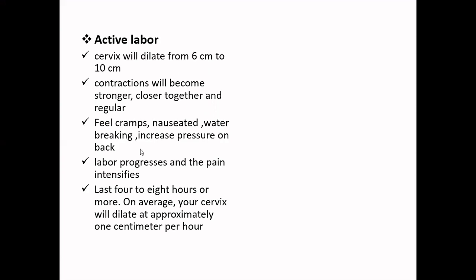You tend to feel more cramps and nausea. There are chances of your water breaking, and it may also increase the pressure on your bed. So all these things are quite common in the active labor phase, and during this labor process, your pain is going to intensify.